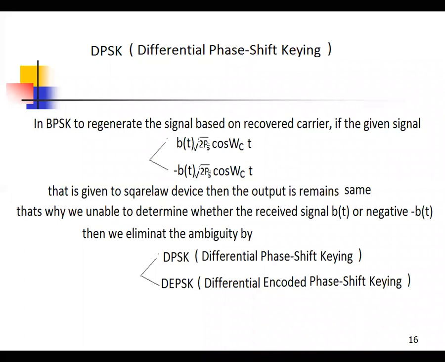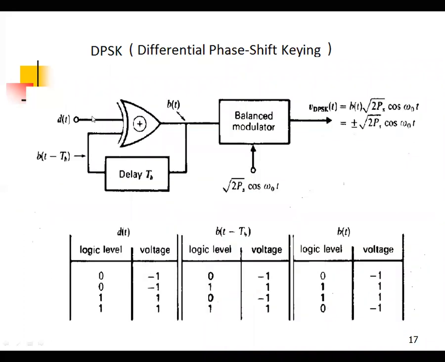Simply add one differential logic here, that is the XOR operation. D(t), the binary data, is given to the XOR. One more input of the XOR is the delayed output. Then b(t) is generated. b(t) is the differential data here. According to b(t), the phase of the carrier changes.